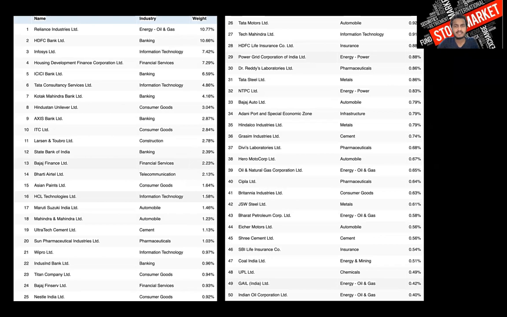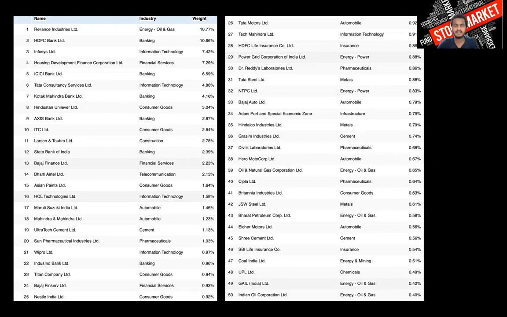If you see in this table, you could see the 50 companies present in Nifty. Reliance, HDFC, Infosys, these are the top companies in the Indian market. You could see the weightages are not equal. Since there are 50 companies, generally there would be 2% weightage for each company. But since it is divided based on free float market capitalization, the weightage is given based on market capitalization only.